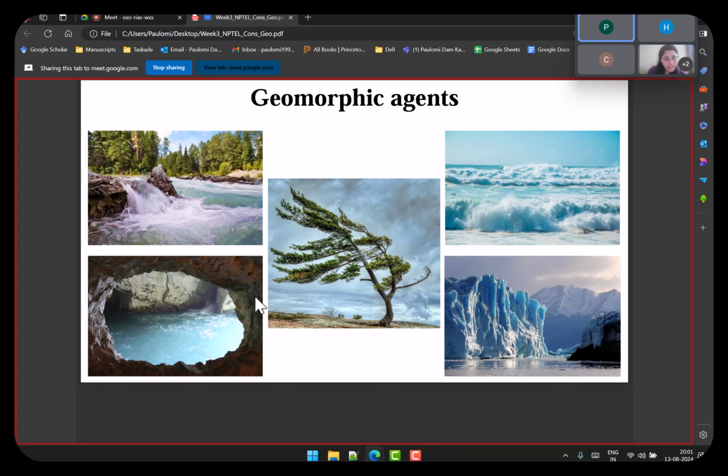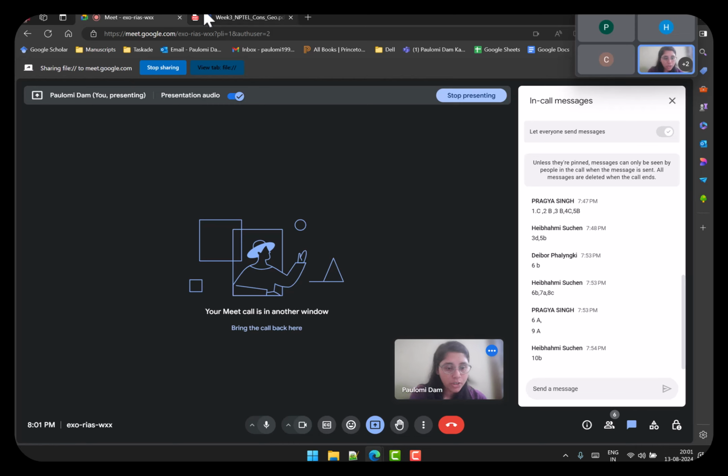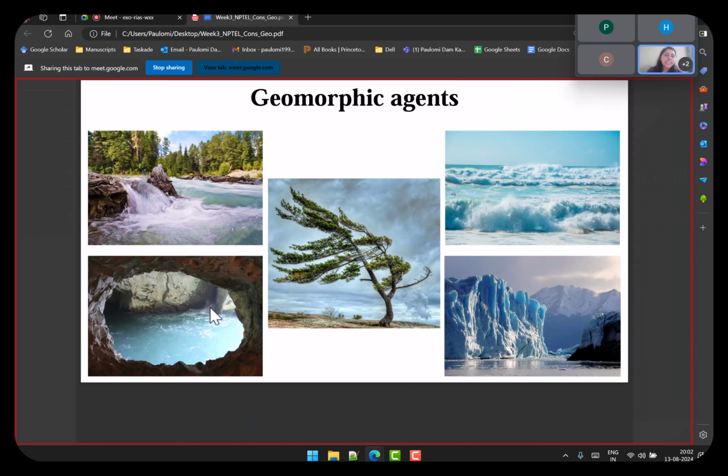Ma'am, this may be ocean water. Which one? The one at the top or the one at the bottom? Bottom one. Okay, and the top one, any idea? Mountainous water. Okay, waterfall. Someone said this is, I think Pragya said, if I'm not wrong. Yes, ma'am, Pragya says this is mountainous water, this is oceanic water, this is glacier, and this is wind. Anyone else have any other suggestions for any of these agents? They were mainly these 5 agents that were discussed in the lecture.